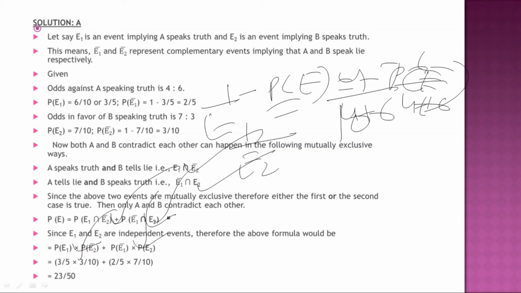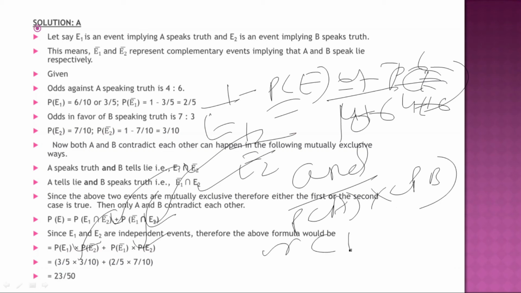One more thing I am telling you: when 'and' is in the question, then you have to multiply. When 'or' is there, you can go for plus. This thing should also be remembered. So A and B contradict each other, that is why this plus is coming. This is what they have been doing.